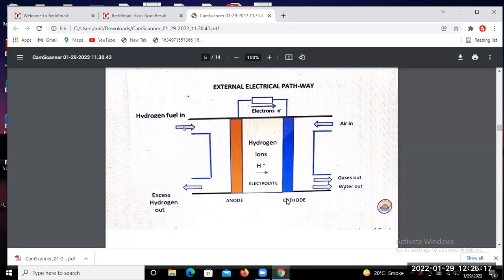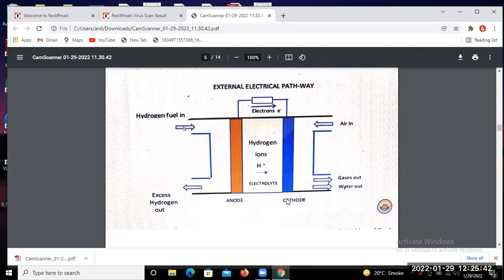So this is all about the fuel cell, how we can represent it with the connection of load also. So it is all about this schematic diagram, with the cathode and anode connection and the load also. We try to show it here.